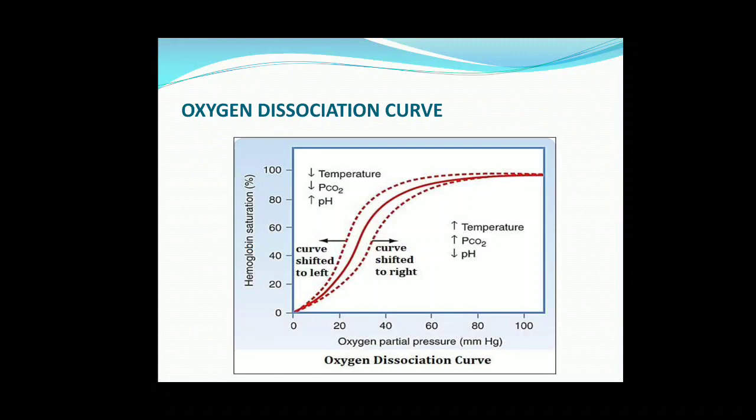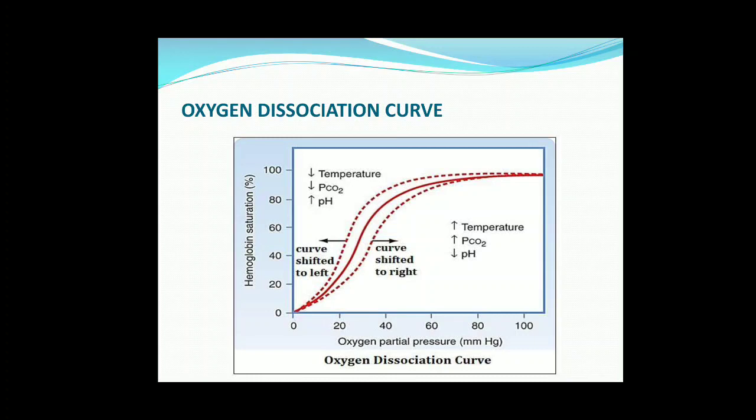So, this is the oxygen dissociation curve. It depends upon the temperature. Again, same thing, partial pressure of carbon dioxide and your pH. So, at the same partial pressure, if hydrogen ion concentration becomes more, what will happen? Less saturation will occur, so dissociation will occur early.